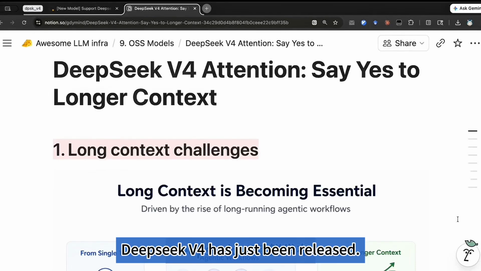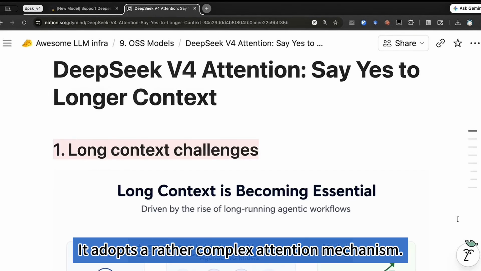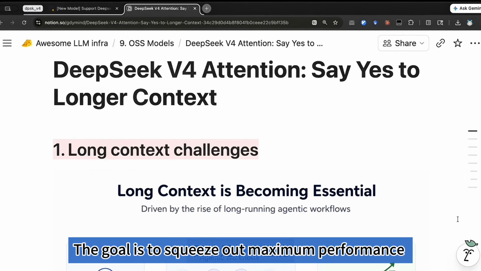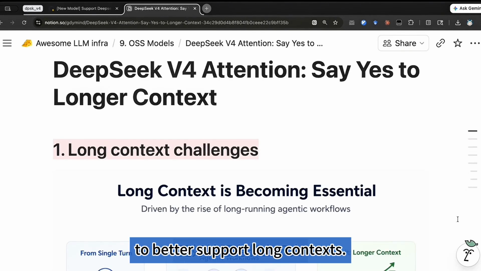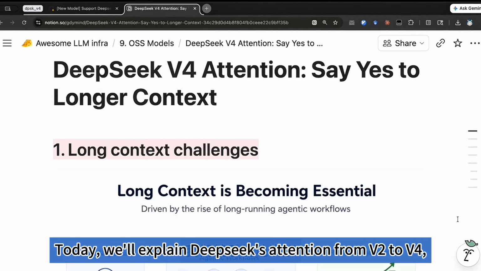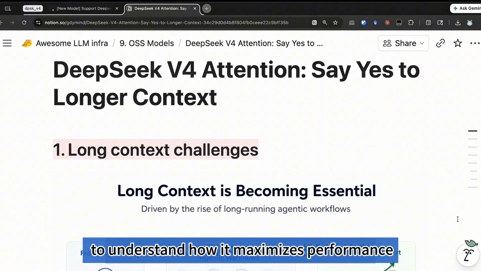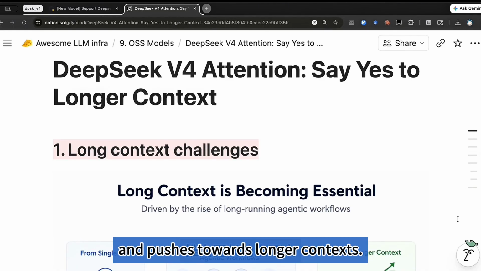Deepseek V4 has just been released. It adopts a rather complex attention mechanism. The goal is to squeeze out maximum performance to better support long contexts. Today we'll explain Deepseek's attention from V2 to V4 to understand how it maximizes performance and pushes towards longer contexts.